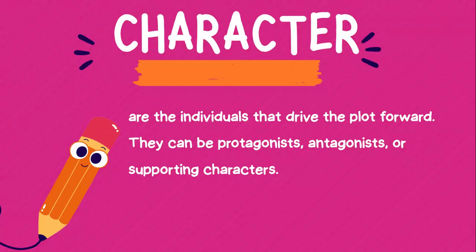And the second element of a short story is the characters. Characters are the individuals that drive the plot forward. They are the protagonist, antagonist, or the supporting characters. So let us have a short review. The protagonist is depicted in the story as the hero, or the main character. They are the lead of the story. On the other hand, the antagonist is viewed as the villain of the story, the enemy of the lead character. So that is the character.